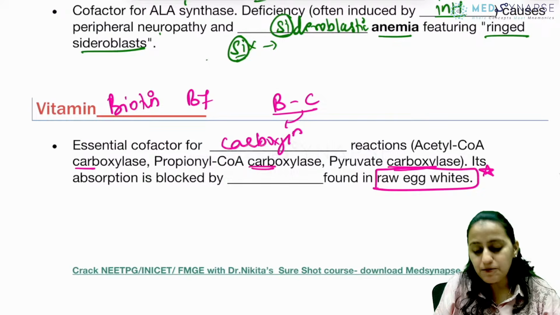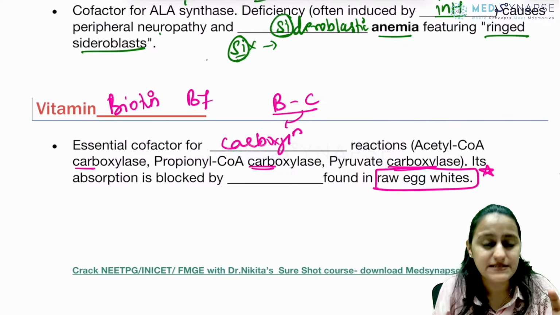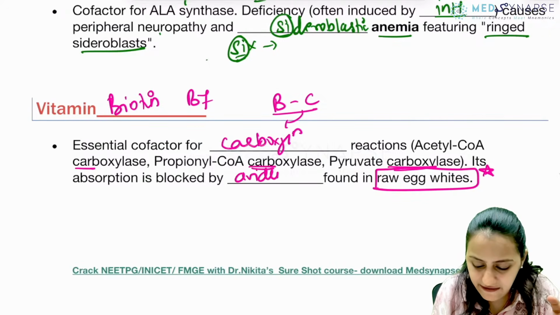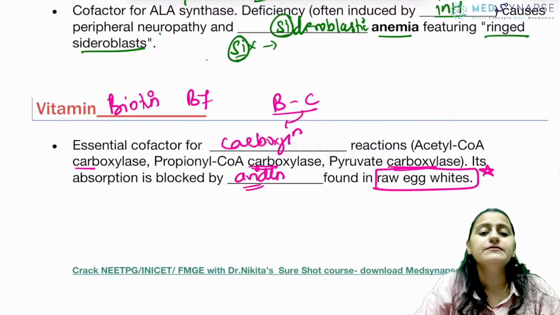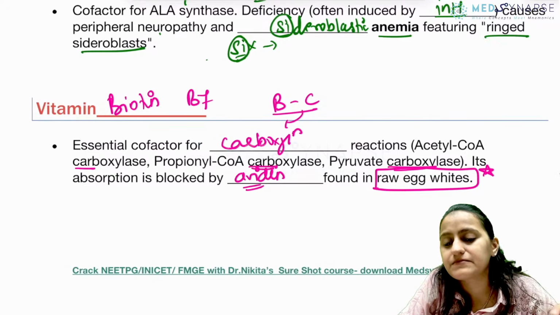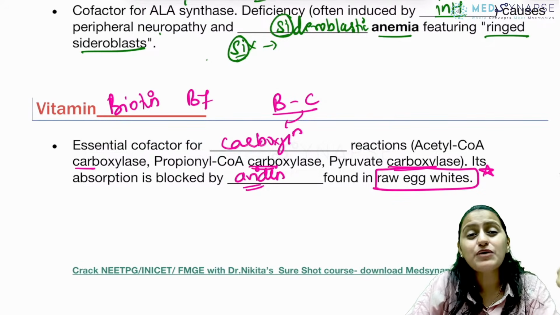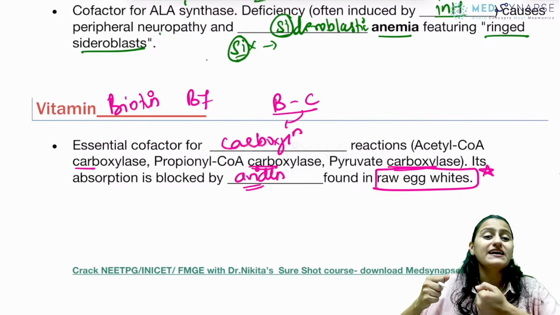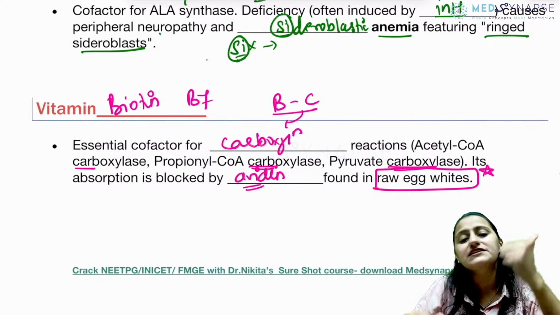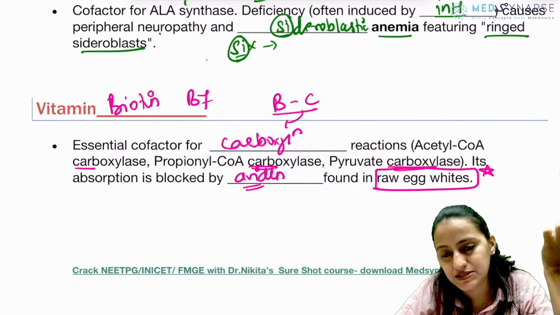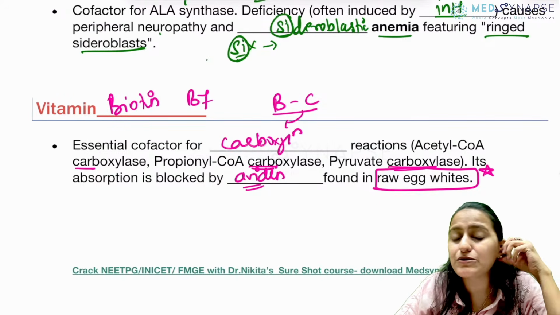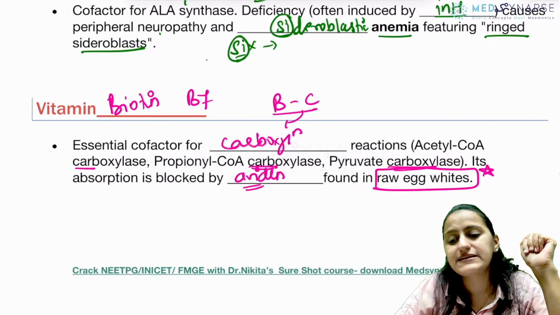So its absorption is blocked by what compound present in raw egg white? It is avidin. Okay, avidin prevents biotin का absorption. Pantothenic acid nahi hai. Remember, panto is penta B5. What do you have with panto? Remember, pants we wear in the feet. So you have burning feet syndrome with pantothenic acid deficiency. ठीक है, और pantothenic acid में आता है CoA, coenzyme A वाला.